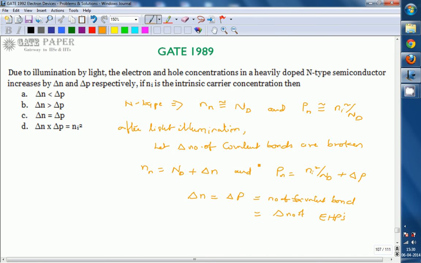The relation between delta n and delta p is the same. So delta n is equal to delta p, which implies the right answer is C.